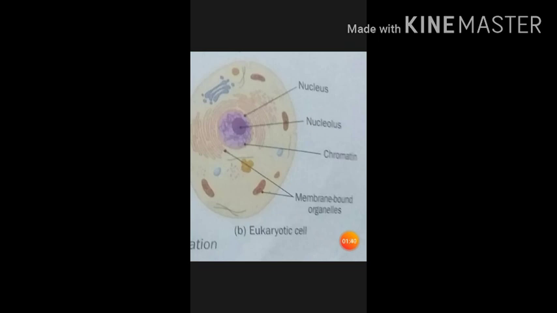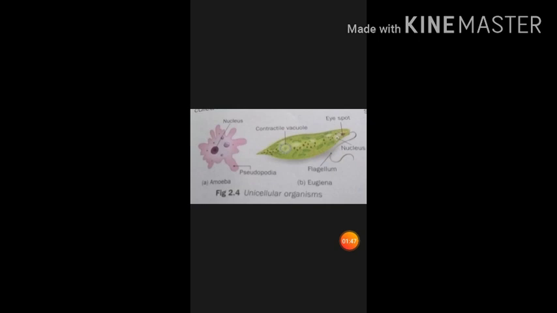They are unicellular and multicellular organisms. When we look towards unicellular organisms, uni means single, cellular means cell. The organism which contains a single cell only. Many examples are there: amoeba, euglena, yeast, algae, many more examples of unicellular organisms. Okay, in which only a single cell is able to perform all the body functions.